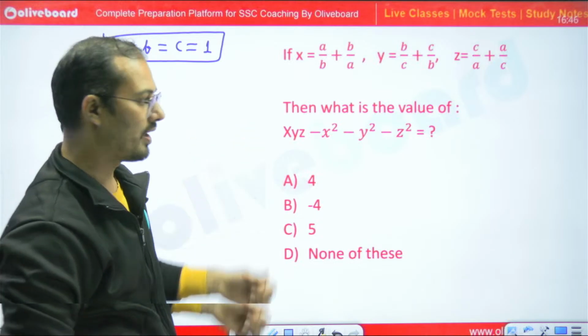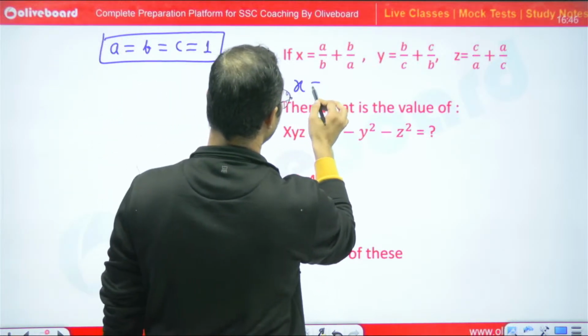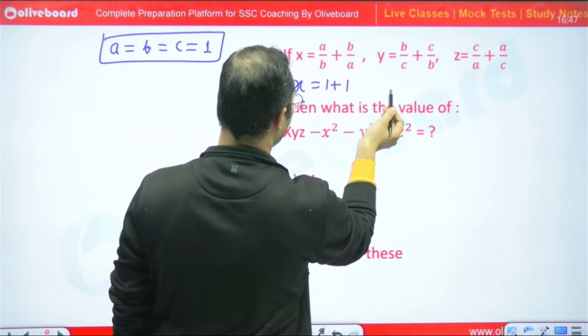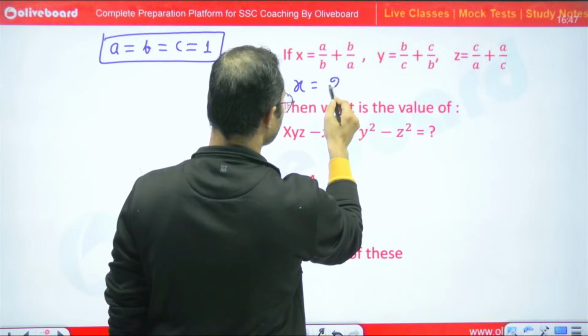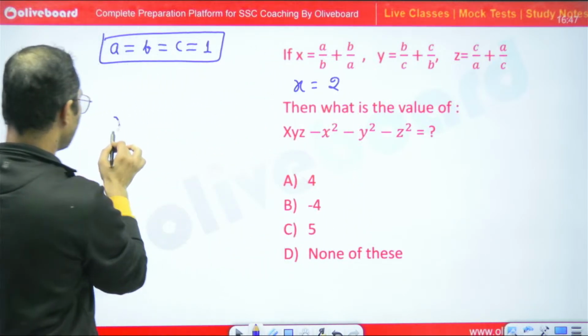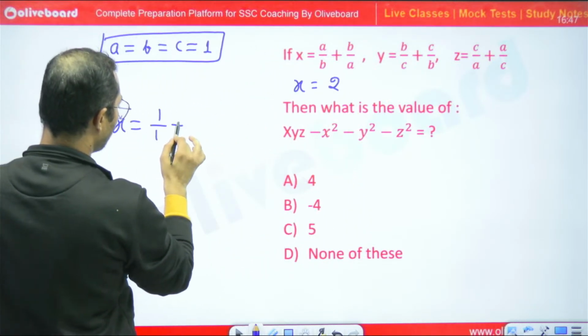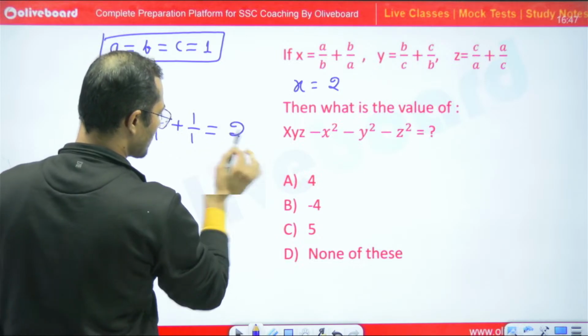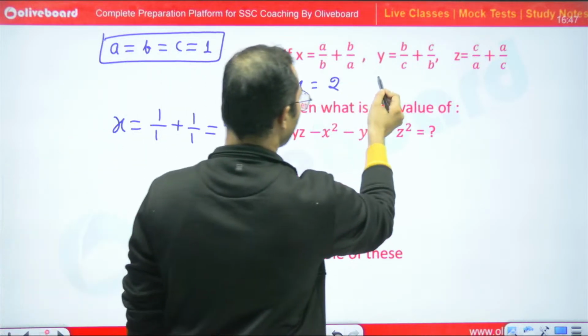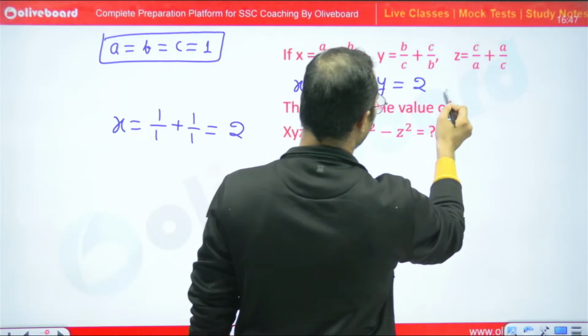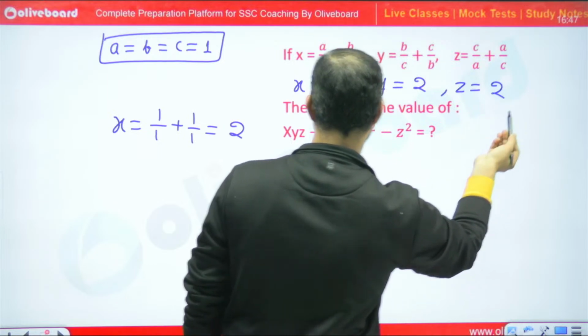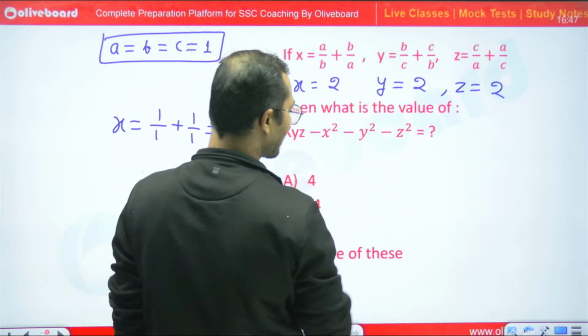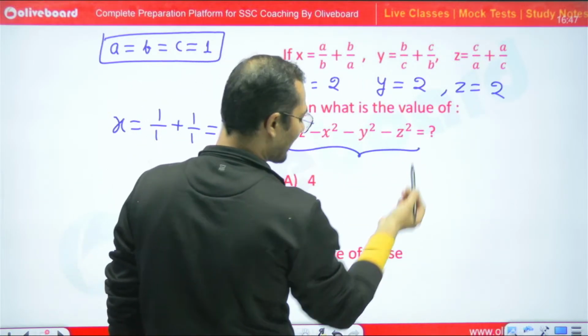So I will get here what? x is equal to 1 upon 1, 1 plus 1, so 2. Is this clear? If I say x is 1 upon 1 plus 1 upon 1, it will give us 2. Common sense. So directly I can say that y is equal to 2 and z is equal to 2. Simple. So just put the value of x, y, z in the target question.